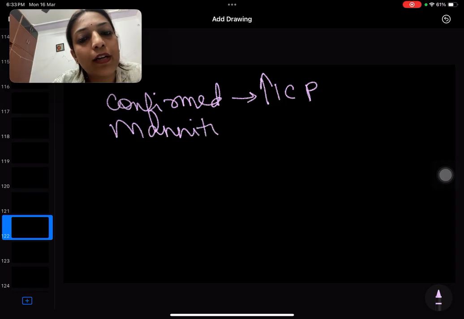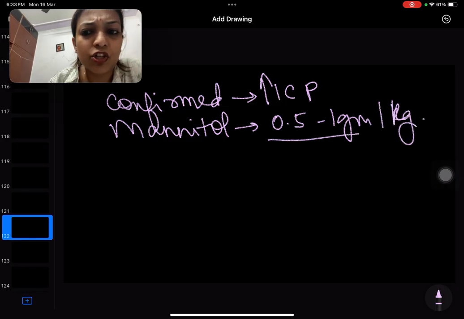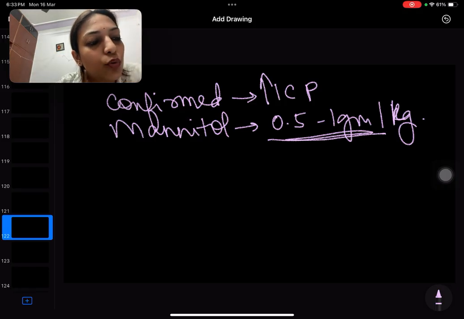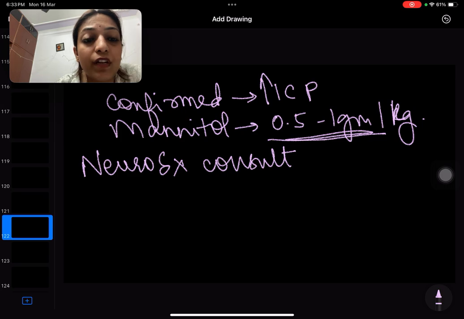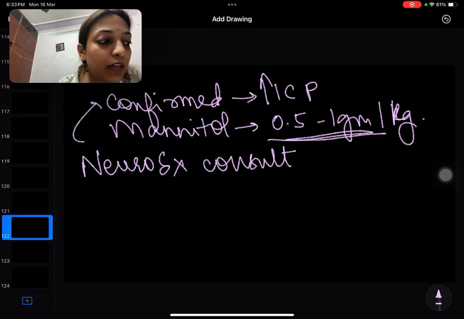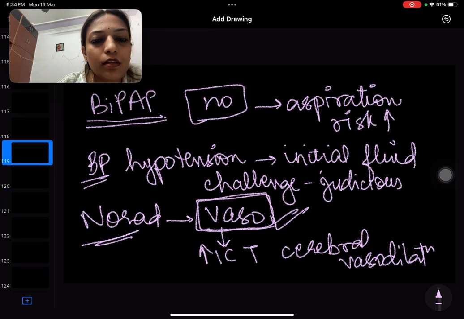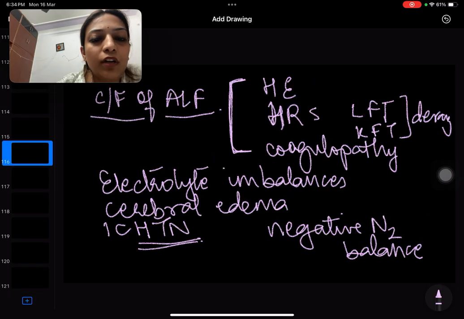And what is the dose of mannitol? Dose of mannitol is 0.1 to 1 gram per kg, right? In our hospital, we do not give such a high dose, but yeah, this is what is given. Also, we have to talk to the neurosurgery team, right? So a neurosurgery consult is also to be taken whenever there is confirmed increased intracranial pressure, right? So this was about AMS. This was about management of acute liver failure, etc. So let's go ahead now.